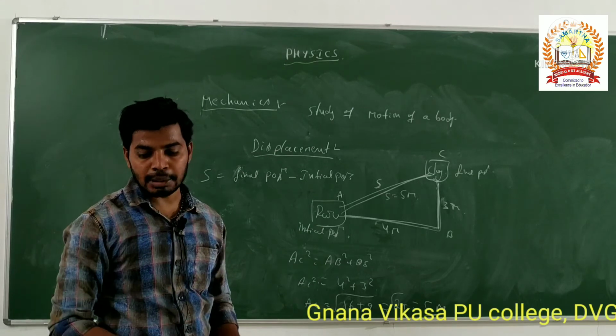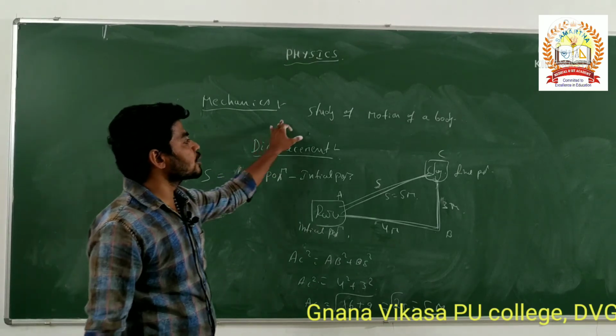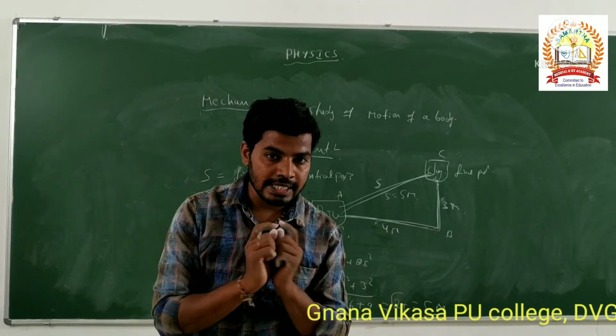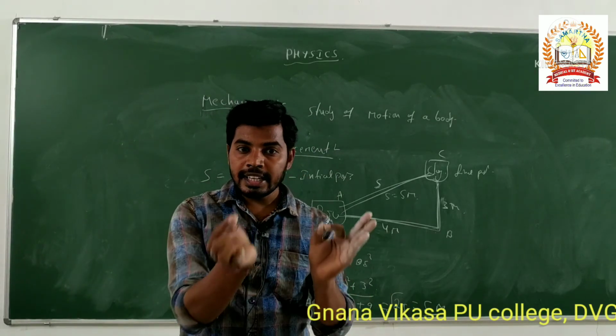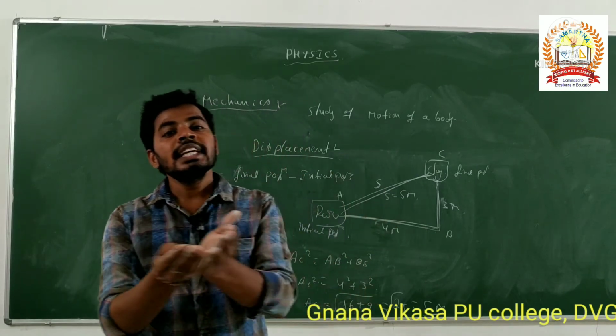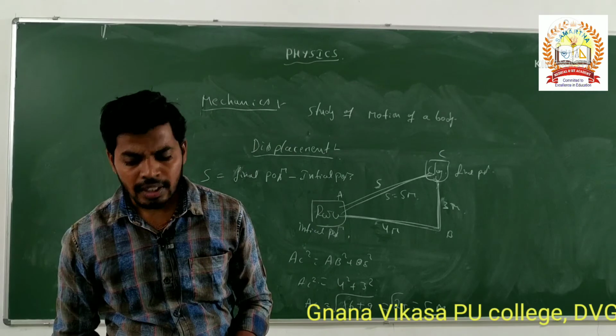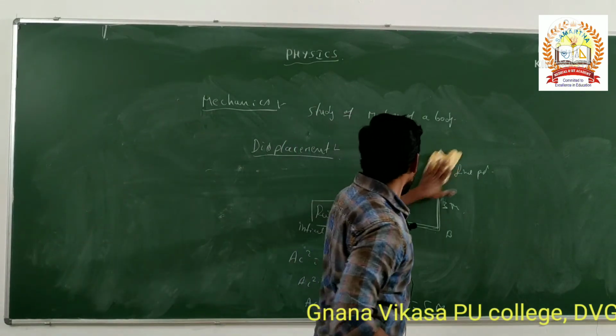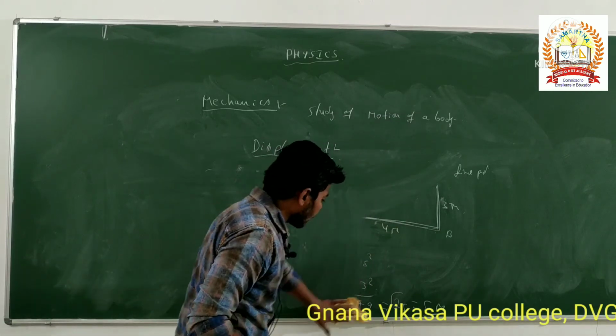The displacement is nothing but the change in its position. The change in its position is called displacement, or the displacement is equal to the final position minus initial position. Here, how can the final position minus initial position be calculated?